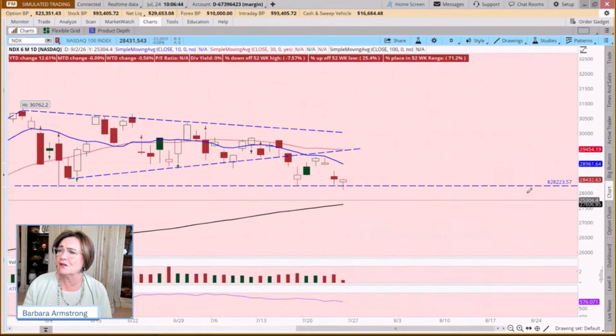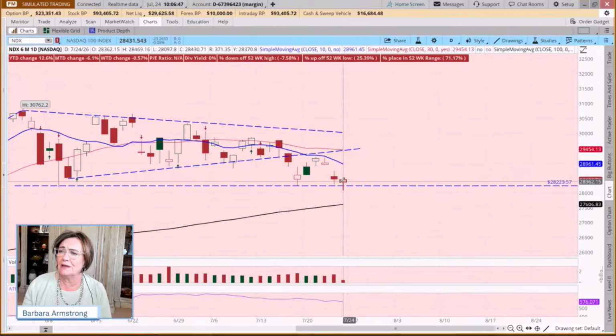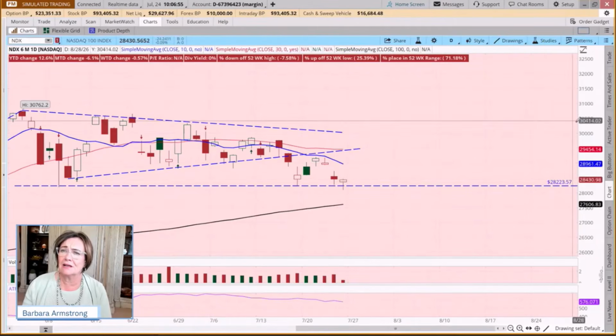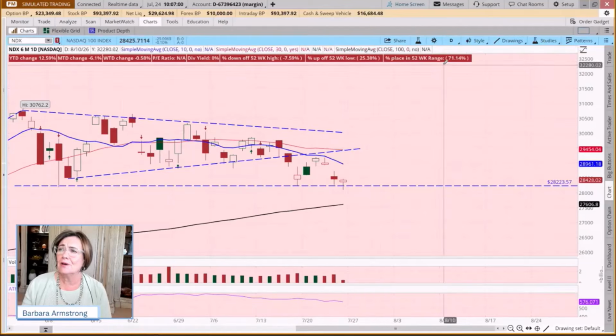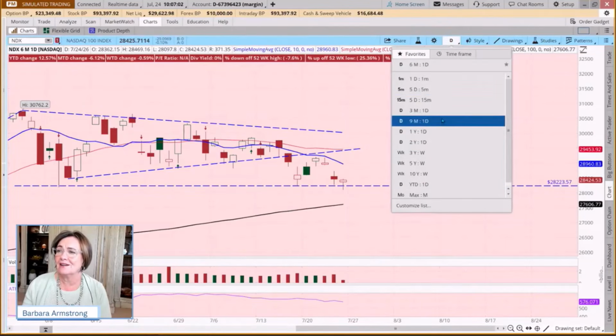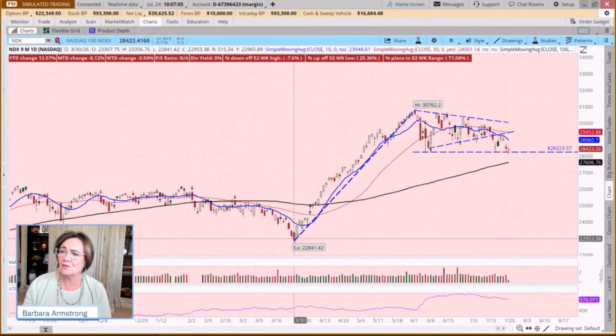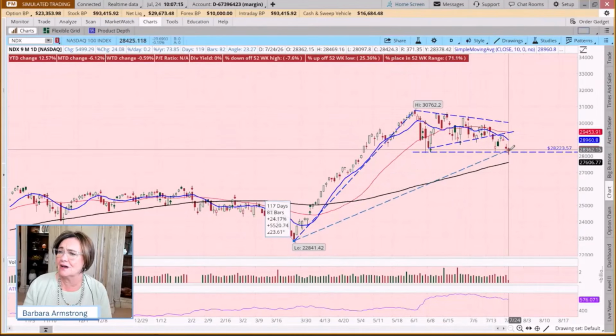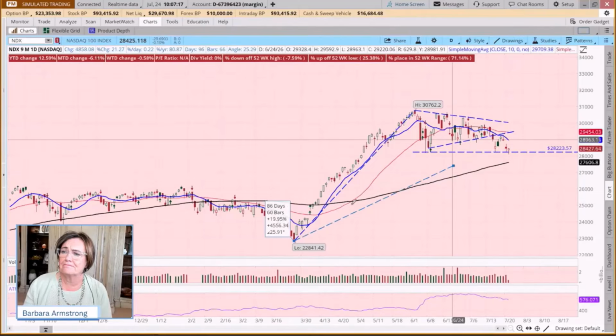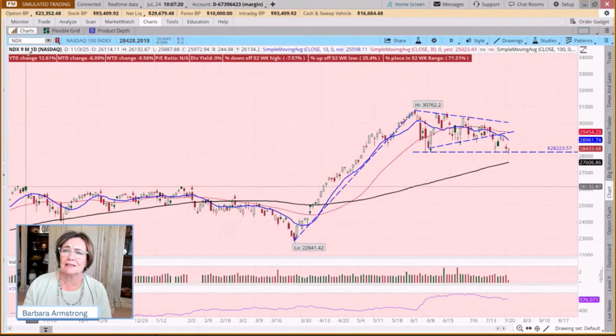But today's candle is saying, hey, we opened lower and we're currently above where we were trading at the open. And this would be a hammer at support. That's considered a bullish pattern, but we would look for confirmation. It's a hopeful sign. And where the S&P was up just over 20%, NASDAQ is up 35% and still up 24% off our year-to-date low.